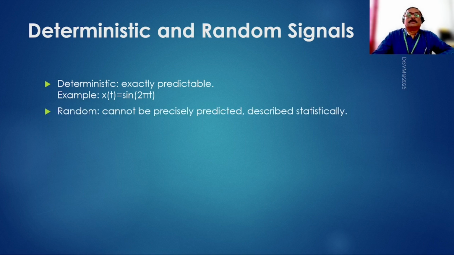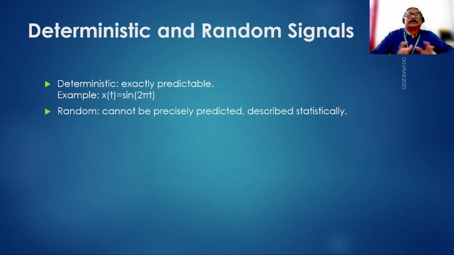Mostly what we come across in real life is what we call a random signal, which cannot be precisely predicted. It can only be described statistically. So what does it mean? We can't write a mathematical expression for a random signal.